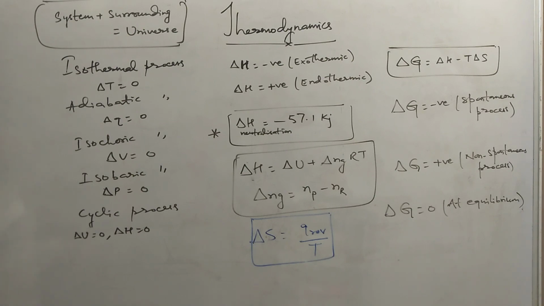And keep in mind that heat gained by the system, that is heat given to the system, is positive, heat lost by the system is negative, work done on the system is positive, and work done by the system is negative. So if you keep these points in mind, students, I hope you will be able to answer the thermodynamics questions.